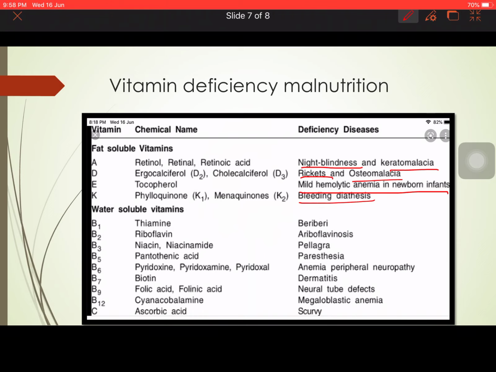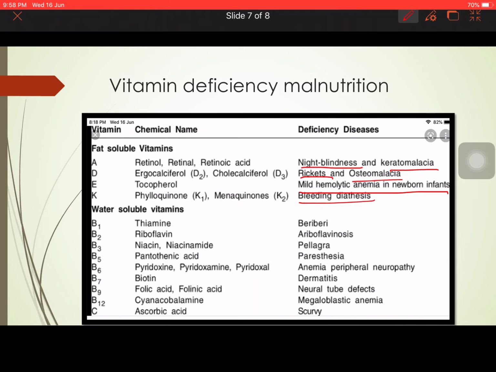Now here vitamin B1, beriberi, vitamin B2, all this I have told in detail in your vitamin video. Please go through it so that there is no need to repeat it again and again. The slide will also become boring. So these are vitamin deficiency malnutrition. And lastly, we'll move on to the mineral deficiency malnutrition.